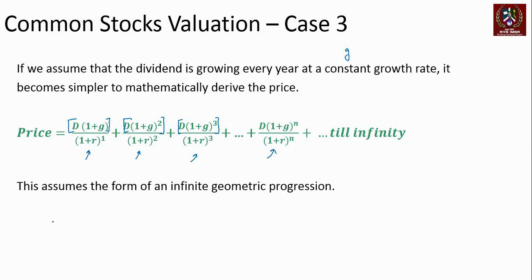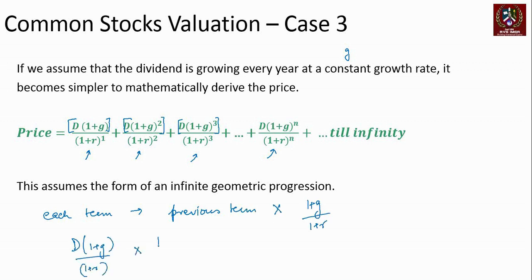If you look at this closely, each term is arrived at by taking the previous term and multiplying it by 1 plus G upon 1 plus R. See how this comes. The first term is D into 1 plus G divided by 1 plus R. Now you multiply this with 1 plus G upon 1 plus R, you get D into 1 plus G squared over 1 plus R squared.